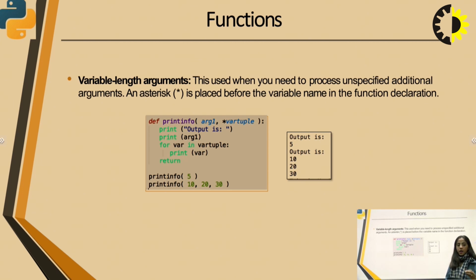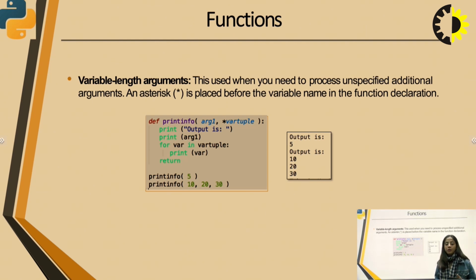Now for var in var tuple, print var, return. Now after return, no statement will be executed and we will come out of the loop, and the for loop will continue until we have exited the for loop.